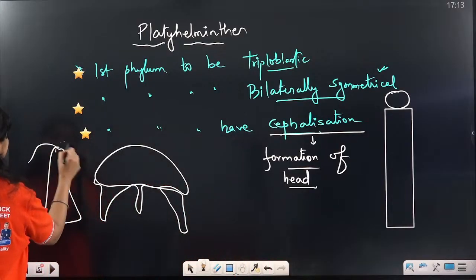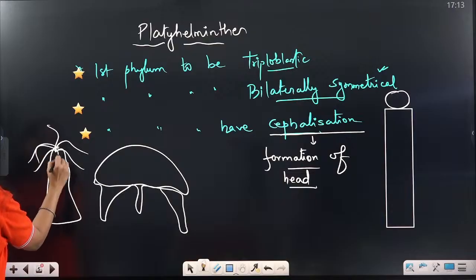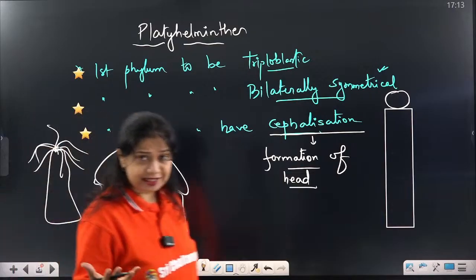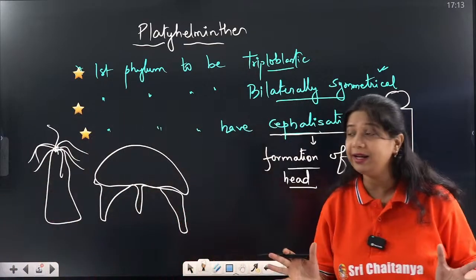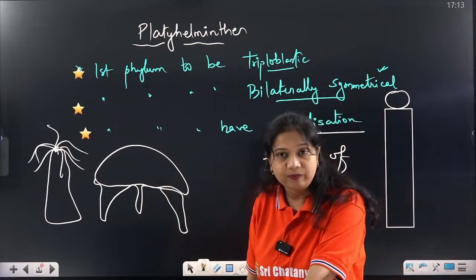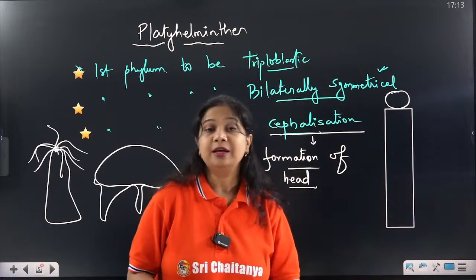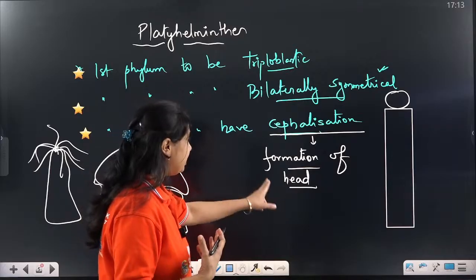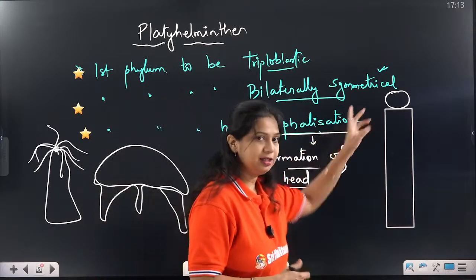Similarly, the hydra shows the presence of tentacles like this. Now which is the head and tail? There is no head and tail before this phylum. From this phylum the head appeared for the first time. Now what are the appearances of these organisms?